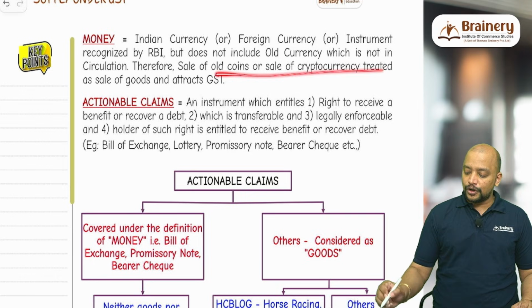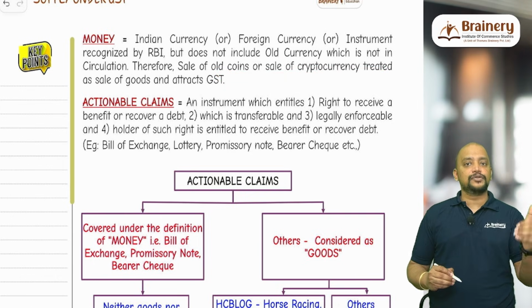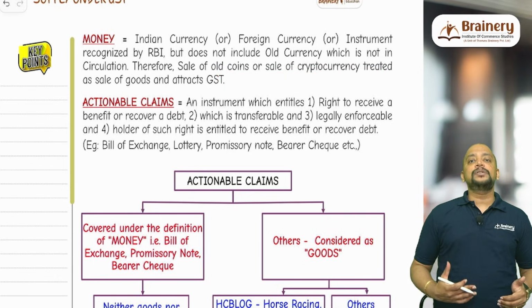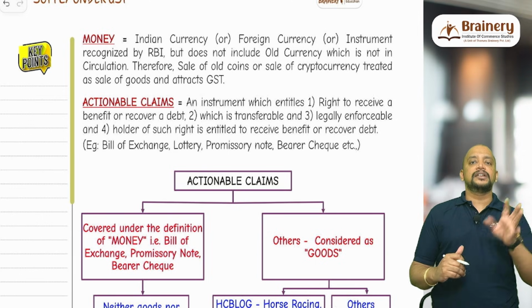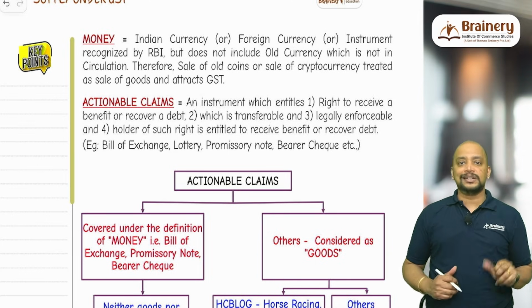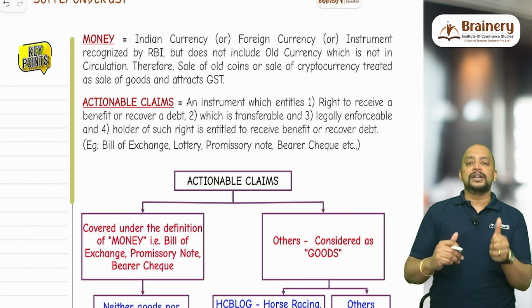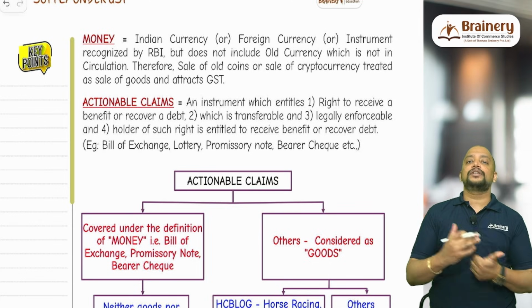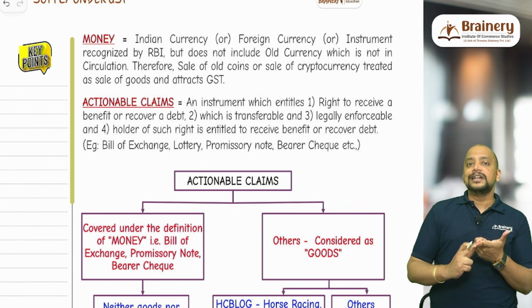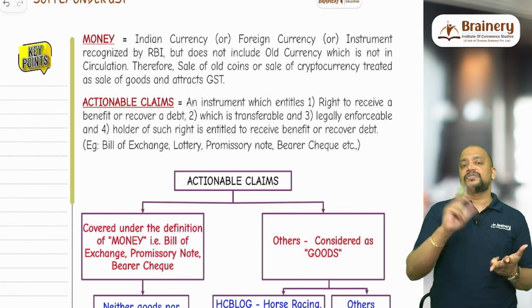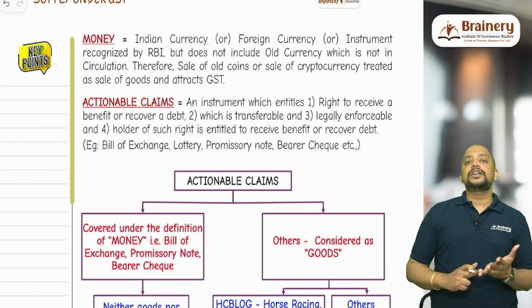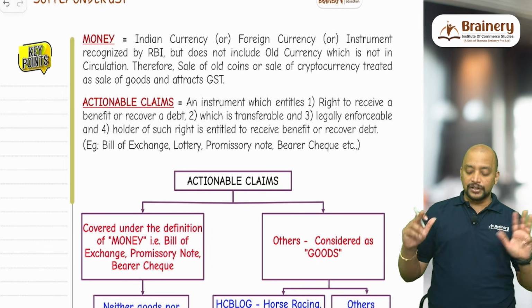Next, therefore, sale of old coins and sale of cryptocurrency is treated as sale of goods, and it will attract GST. Actionable claims. Basically, actionable claim means an instrument which satisfies 4 conditions. Number 1, you have an instrument that has right to receive benefit or right to recover debt, and it is legally enforceable, and it can be transferred from one person to another person, and the holder of that right is entitled to receive the benefit or recover the debt.